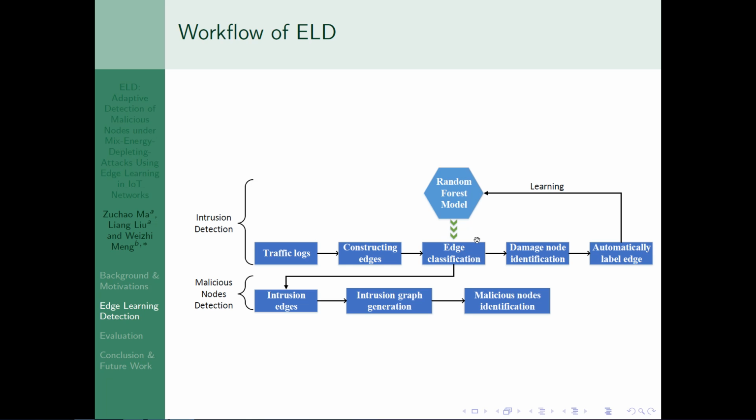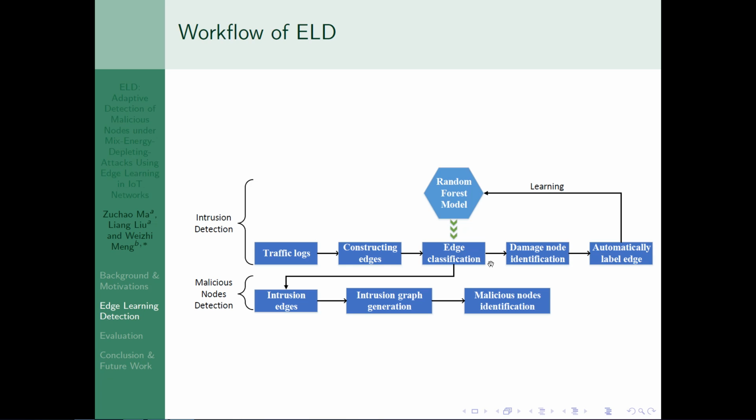Edges, which we will introduce later, can be input to the random forest model to be classified. Just like we mentioned before, we hope ELD can reduce the reliance on the prepared data set, so that we hope it can label edges automatically to provide the data to train its model itself.